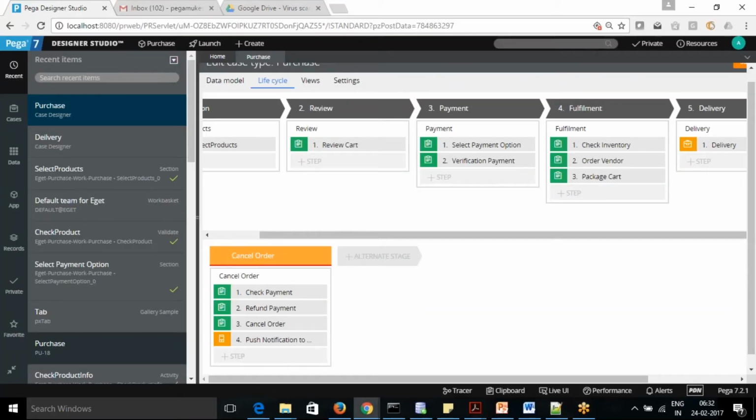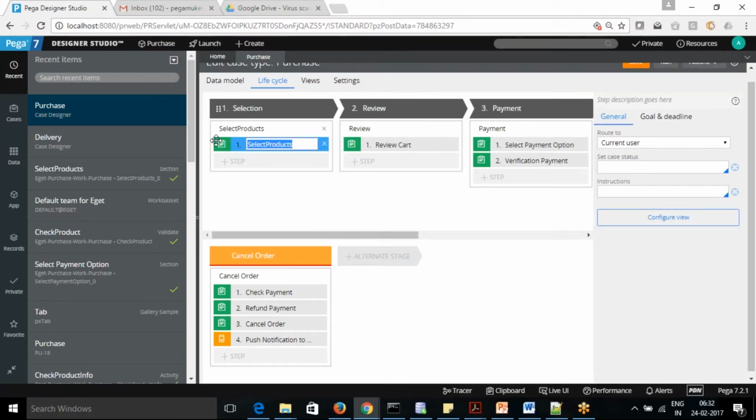So let's see it now here. Normally in your case, when you see any assignment shape in green, it will show you this option for whom you want to assign it to: current user, specific user, work queue, or custom. Current user means whoever is going to create the case, so it will be assigned to them. If I want a specific user, like my manager or any person, I can go with the name of that person. That will be a specific user.